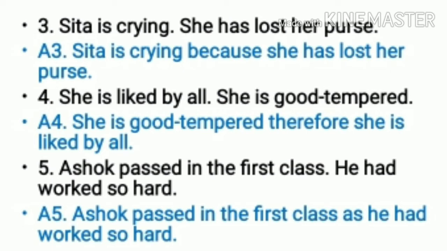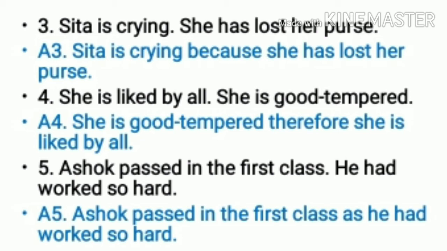The third one, Sita is crying. She has lost her purse. So your answer would be, Sita is crying because she has lost her purse. Fourth one, she is liked by all. She is good-tempered. Your answer is, she is good-tempered, therefore she is liked by all.